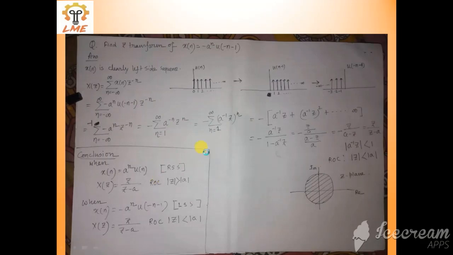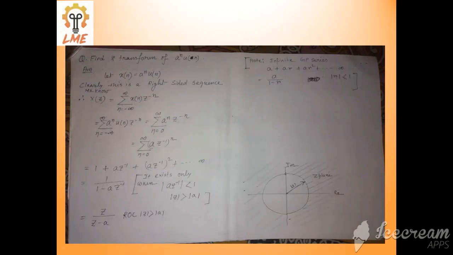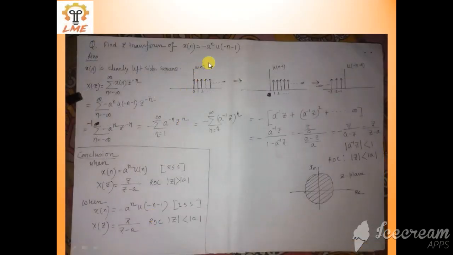In my previous slide I told you that the z transform of a to the power n u[n] is z by z minus a, but the ROC is mod z greater than a. But here, for x[n] equal to minus a to the power n u of minus n minus 1, the z transform is again z by z minus a, but the region of convergence is different, mod z less than a.